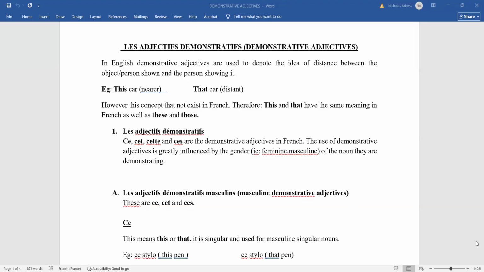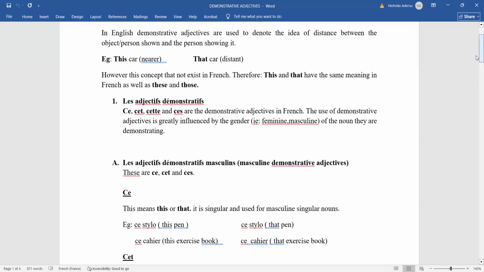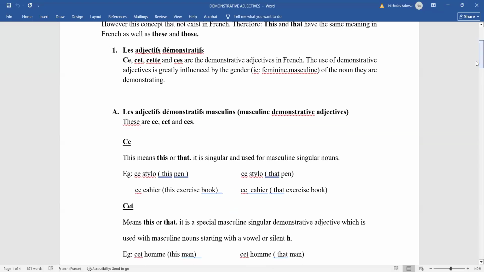So we have the masculine singular demonstrative adjectives, and we have the feminine one. For the feminine, we have only one. Well, there's a common one to both of them: we have ces, which is plural. That one is for masculine plural and feminine plural, so that one will cut across. So let's look at the first, the masculine demonstrative adjective. There are two masculine singular demonstrative adjectives.